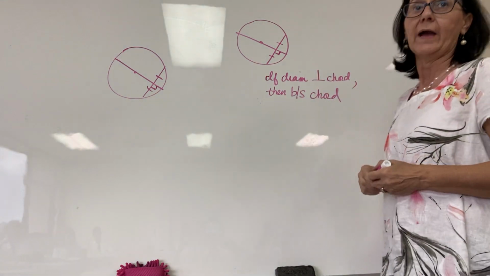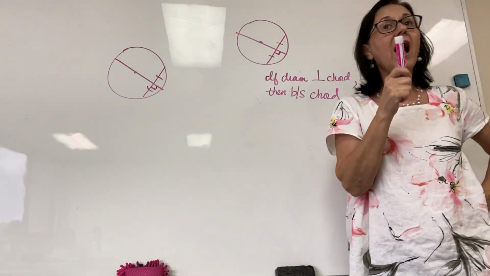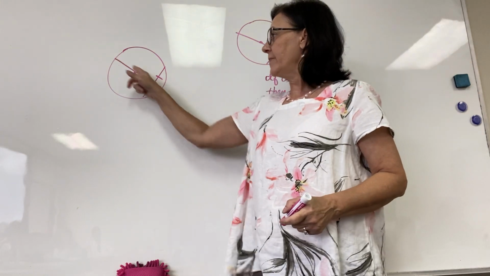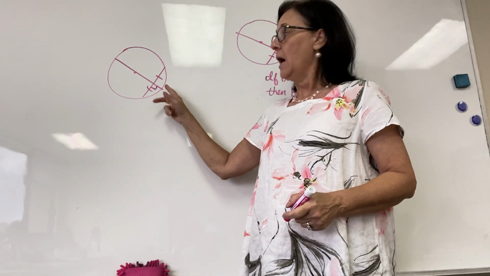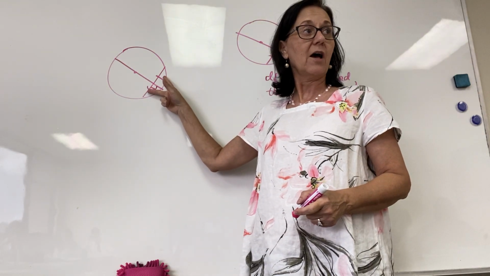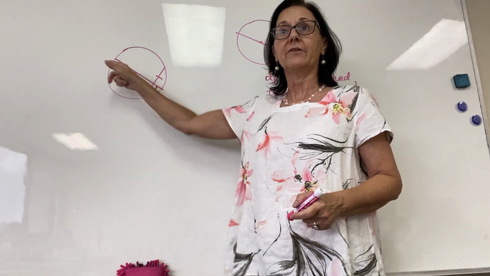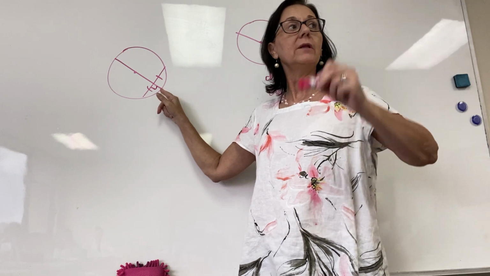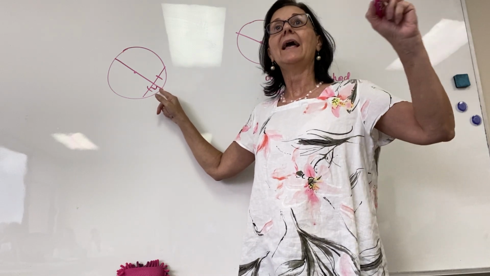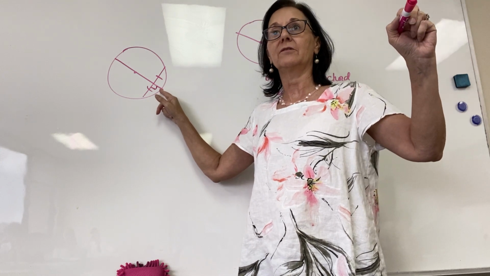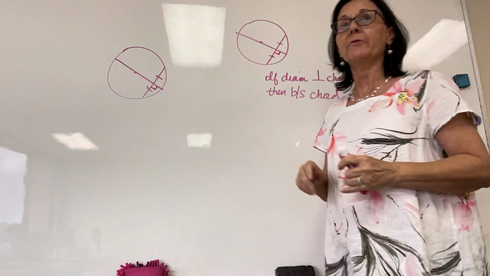Okay, so there's a third way I can see this. If I know that this chord bisects this other chord and is perpendicular to it, then I can say that this one goes through the center, because that's the only chord that can bisect and is perpendicular to another chord. It has to go through the center. All right, so there's a couple things.